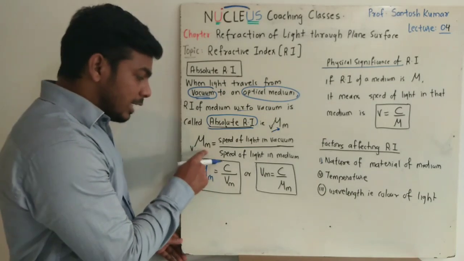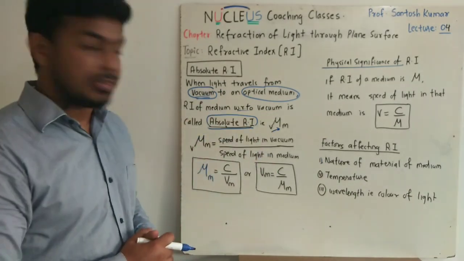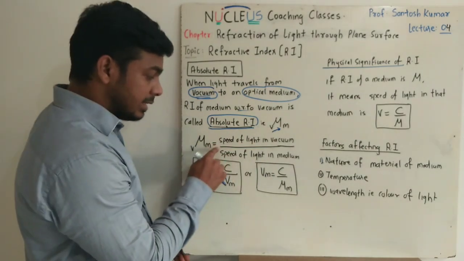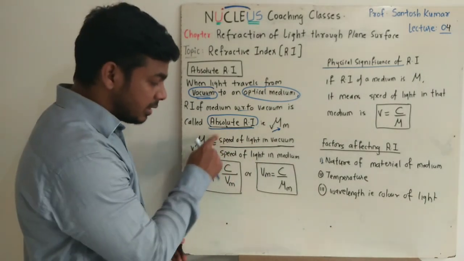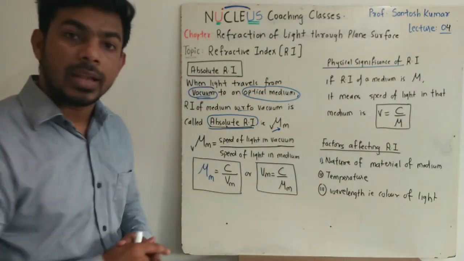So the refractive index of a medium with respect to vacuum, which is absolute refractive index, is defined as a ratio of the speed of light in vacuum to the speed of light in medium.